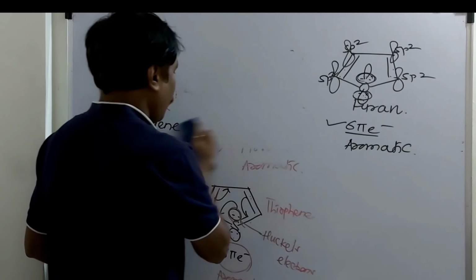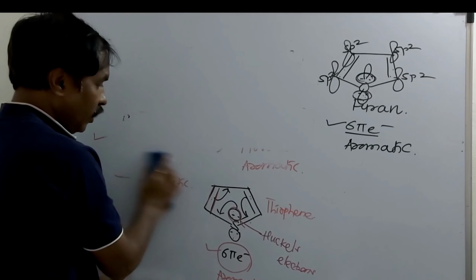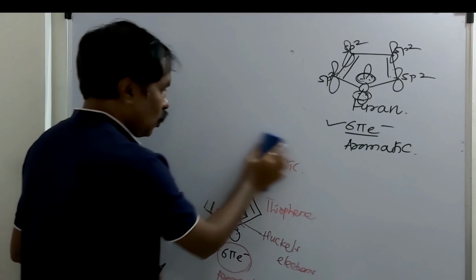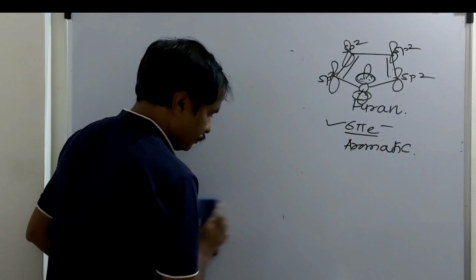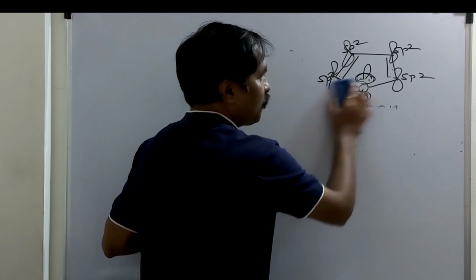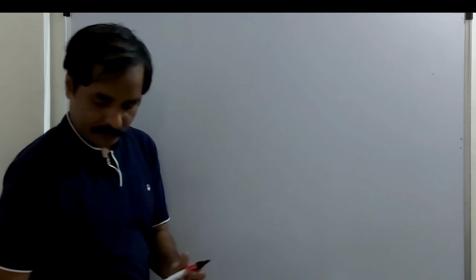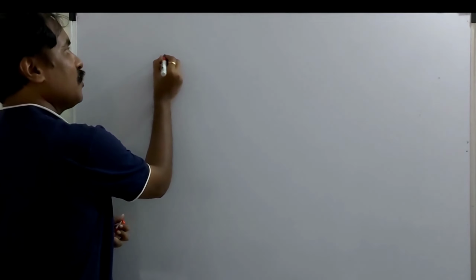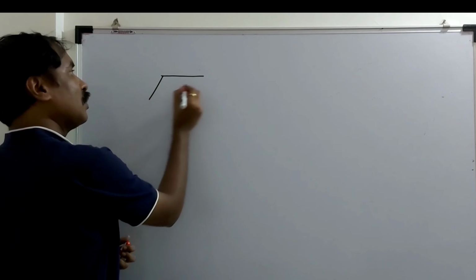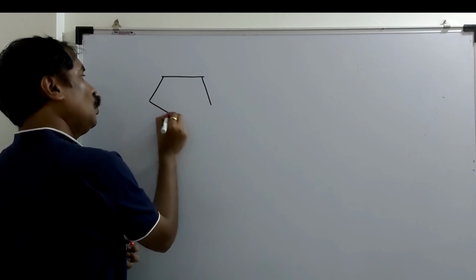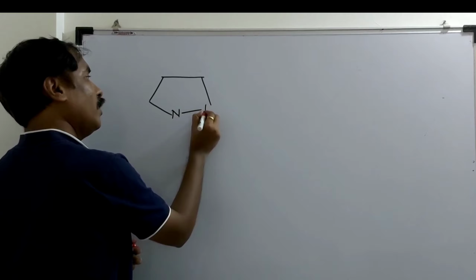I will take pyrazole, in which two nitrogen atoms are present in the ring, and the isomer of pyrazole is imidazole. What is the structure of pyrazole? This is a 1,2 heterocyclic compound.